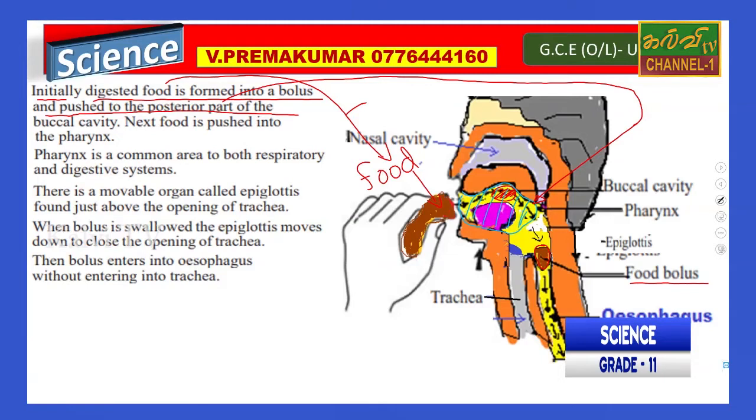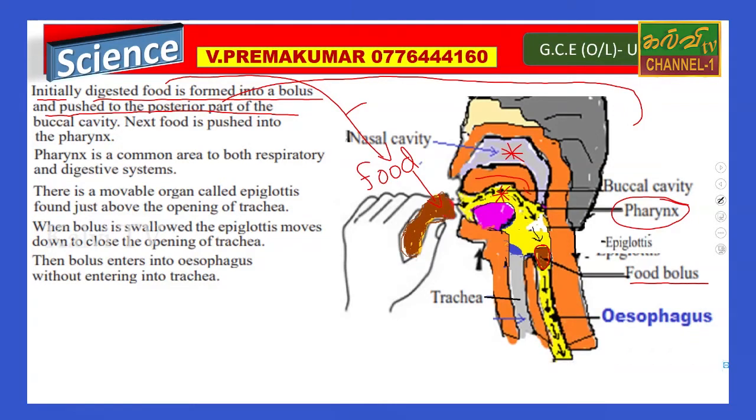Next the food is pushed into the pharynx. Here there is a grey color. I have mentioned the nasal cavity, this area, and this area is the buccal cavity. Between them there is a bone that divides the nasal cavity and the mouth cavity.